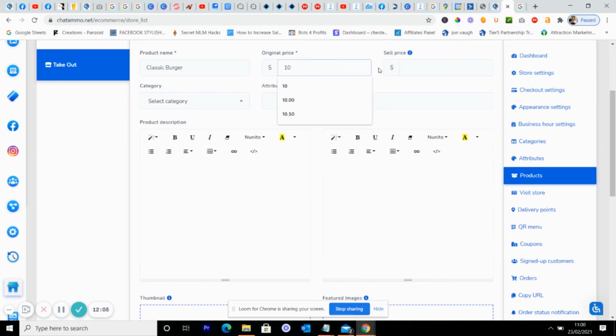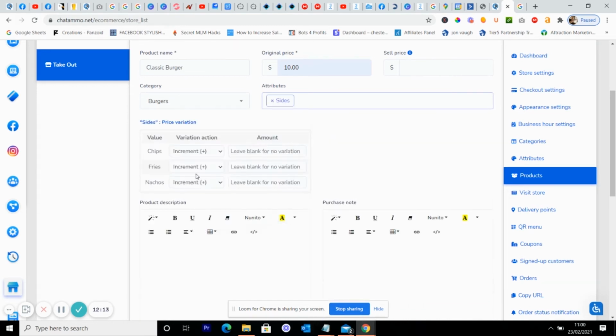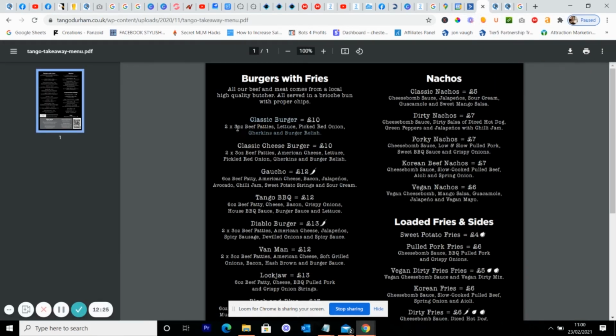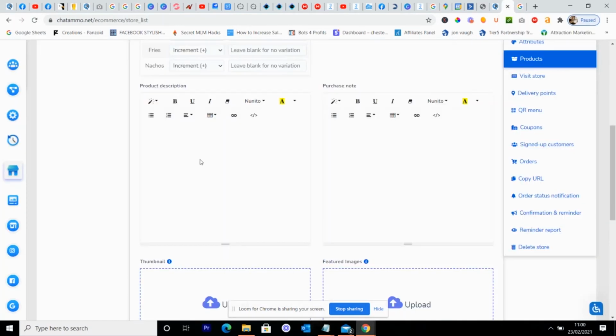There we go. And we're going to select the category, and we're going to have burgers. Now in the attributes, we'll have it, what sides would you like? So they can do all this lot. And all that's in there, that's not a problem. You can also add different prices and whatnot for sides as well. That's all really simple. Just going to put a little description in there.